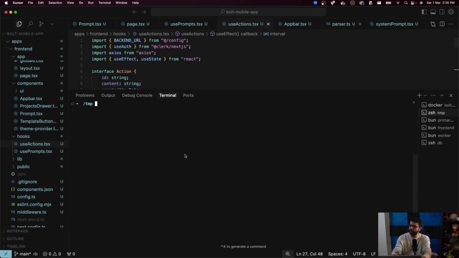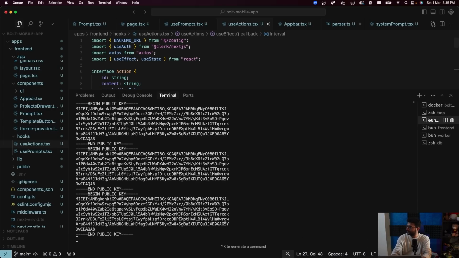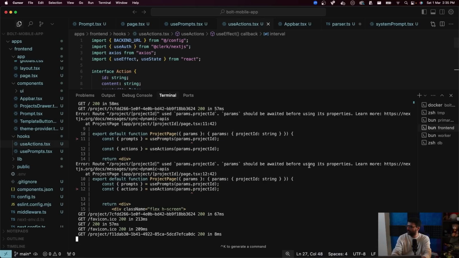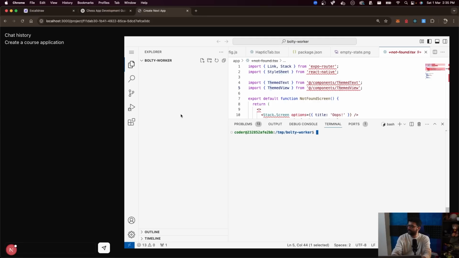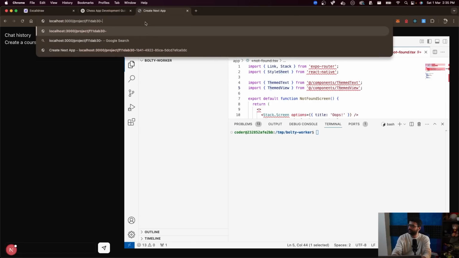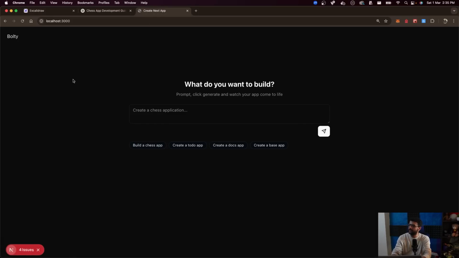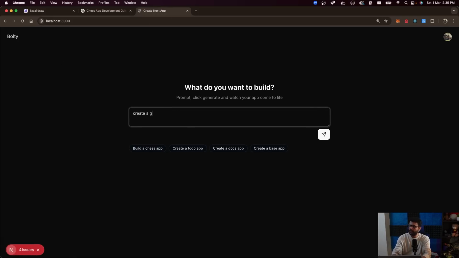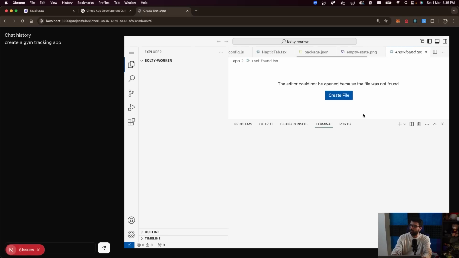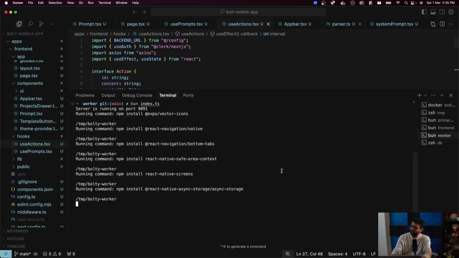All right, so the boilerplate is done. Primary backend is up. Frontend is up. Worker is up. Let's try it one more time. Go to localhost 3000, give it a prompt, create a gym tracking app, let's say. I'm giving it more complicated prompts, which I probably shouldn't do right now, but I will still do it. Oh, one very big problem. I did not restart VS Code, so it'll be a little janky right now.